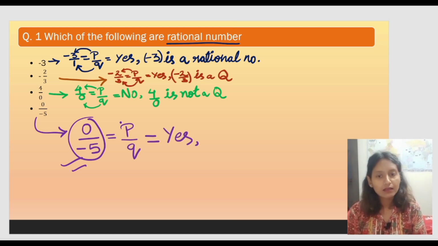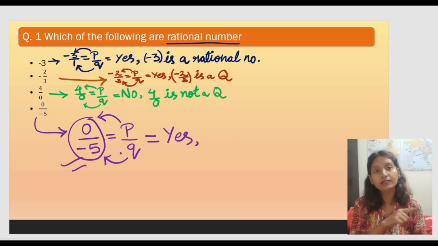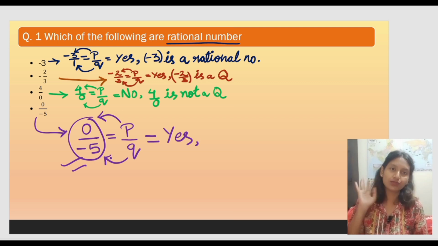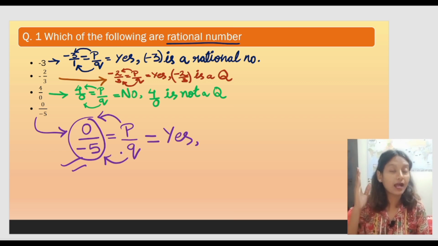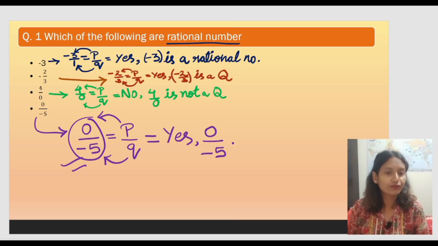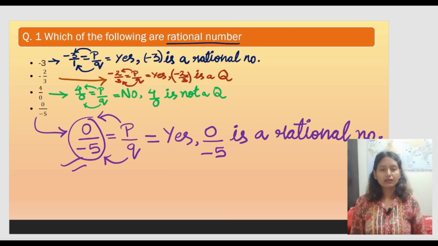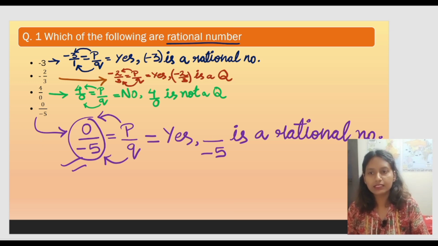Why yes? Because the value of p is 0, which is fine, which can be possible, and the value of q is -5 again, which is possible. What is not possible is the denominator value being equal to 0. To fall under the category of rational number, it has to have a value at the denominator. It can be of negative sign, it can be of positive sign, but it has to have a value. So the answer for this one would be yes, 0 by -5 is a rational number. I hope all these parts are clear.